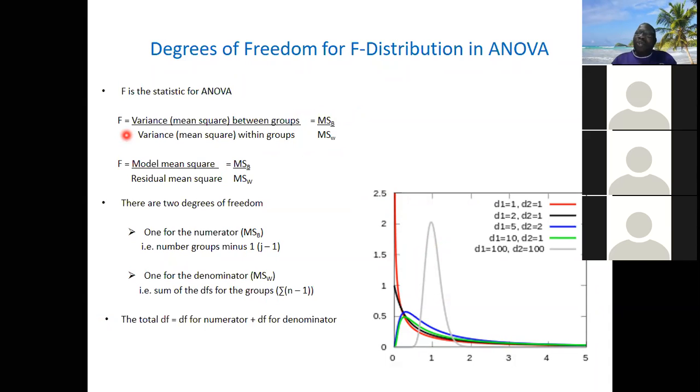So variance, or mean square, between groups. Let's say you have three groups and you want to analyze the variance. There are differences in the values of the three groups.